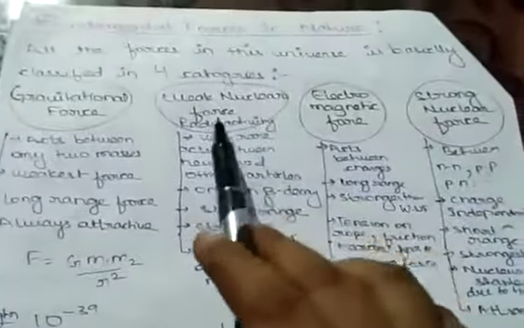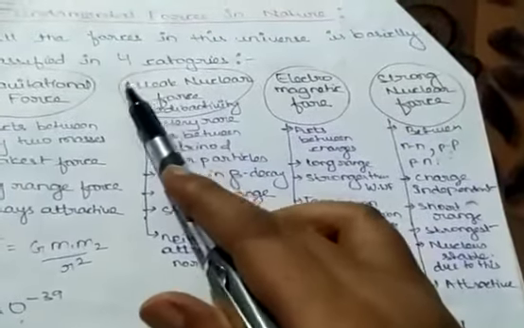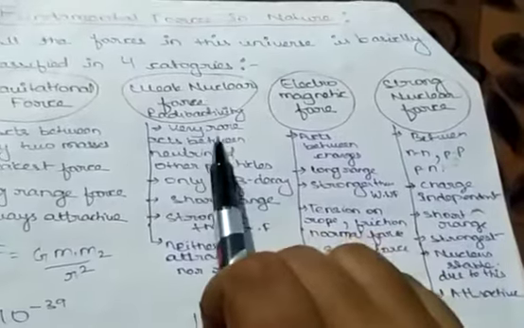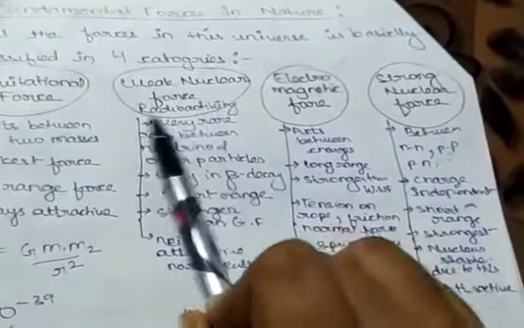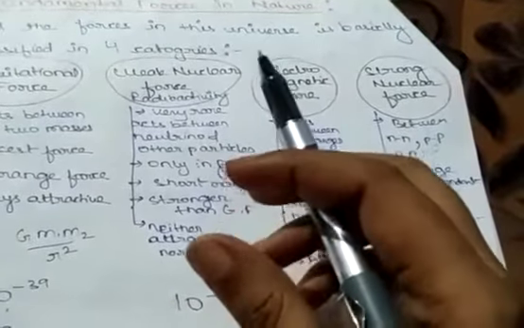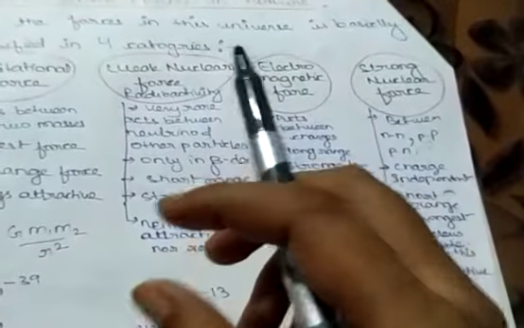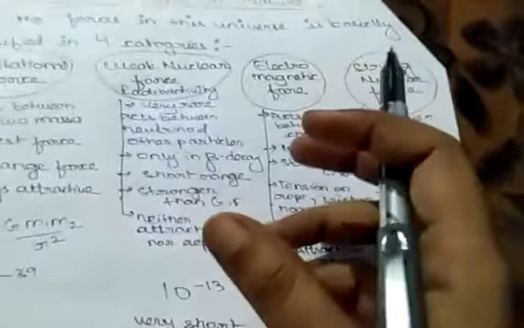Next is weak nuclear force. Weak nuclear force is the rarest force in nature. Okay, this is very rare, and it is the newest. This is found during radioactivity. Have you ever heard of radioactivity? What is radioactivity? Radioactivity means when there is a nucleus and this nucleus is unstable, it gets exploded, means it is divided, it gets split up into some parts.